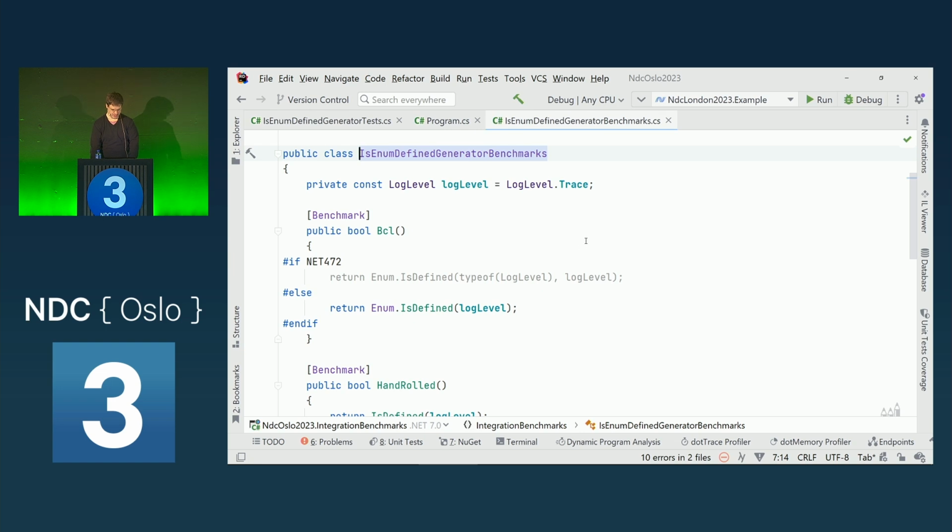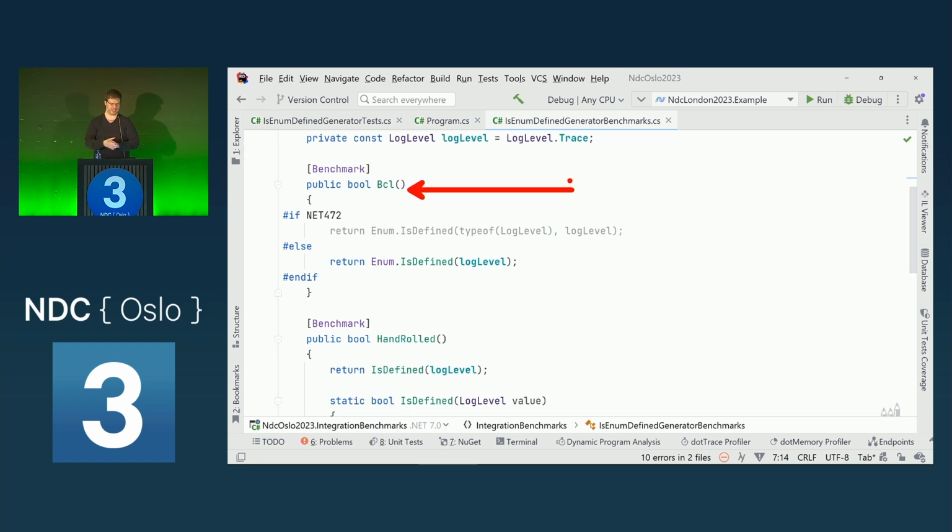What we have here is basically the BCL version of IsDefined. In .NET Framework this wasn't generic yet, but in .NET Core, .NET 7 that I'm using here, there's also a generic overload of it.